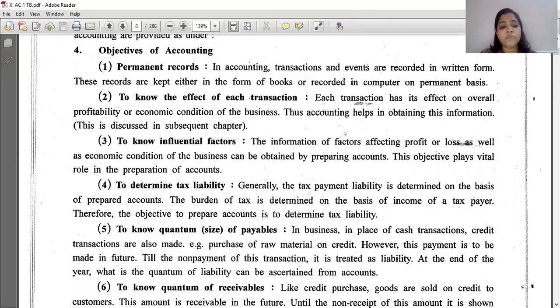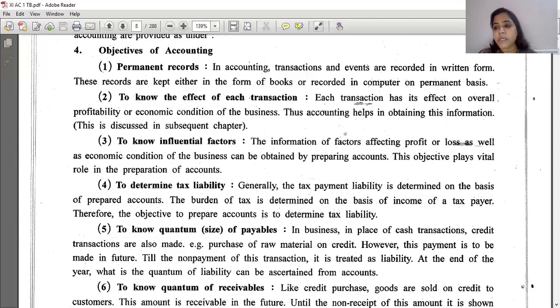So, third is to know influential factors. What are the influential factors that affect your business? The information on factors affecting profit or loss as well as the economic condition of the business can be obtained by preparing accounts. This objective plays a vital role in the preparation of accounts. So what are the factors? There are two types of factors, external factors and internal factors.